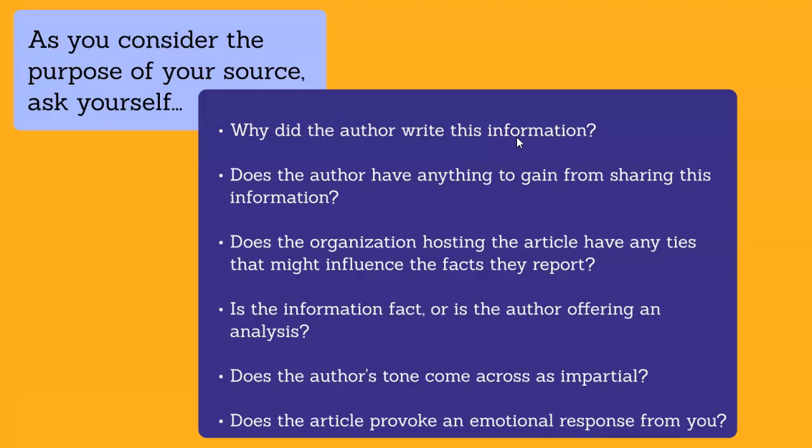Think about the author's tone. Does it seem biased? Are they just reporting impartial facts? And a good hint to bias can be if the article provokes an emotional response from you, either way, positive or negative. Now, since you are creating a persuasive article, essay, you may want to find some biased information, but it's important to find information from both sides if your information is biased in any way, because you also need to provide a counter-argument.